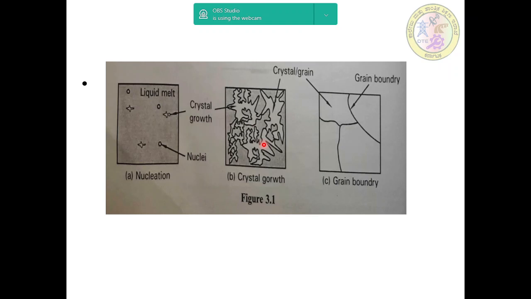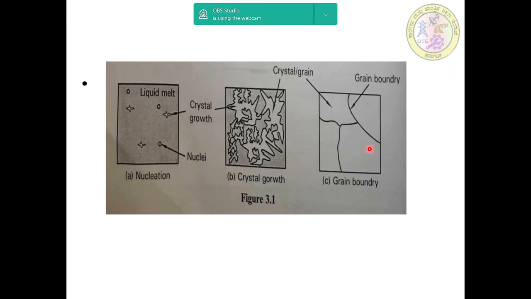This is shown in figure B. These are the formations of crystal growth, and this forms like a tree. The dendrites grow in different directions in each crystal. And finally, when a dendrite impinges upon an adjacent growing dendrite, the grain boundary is formed, as shown in figure C.